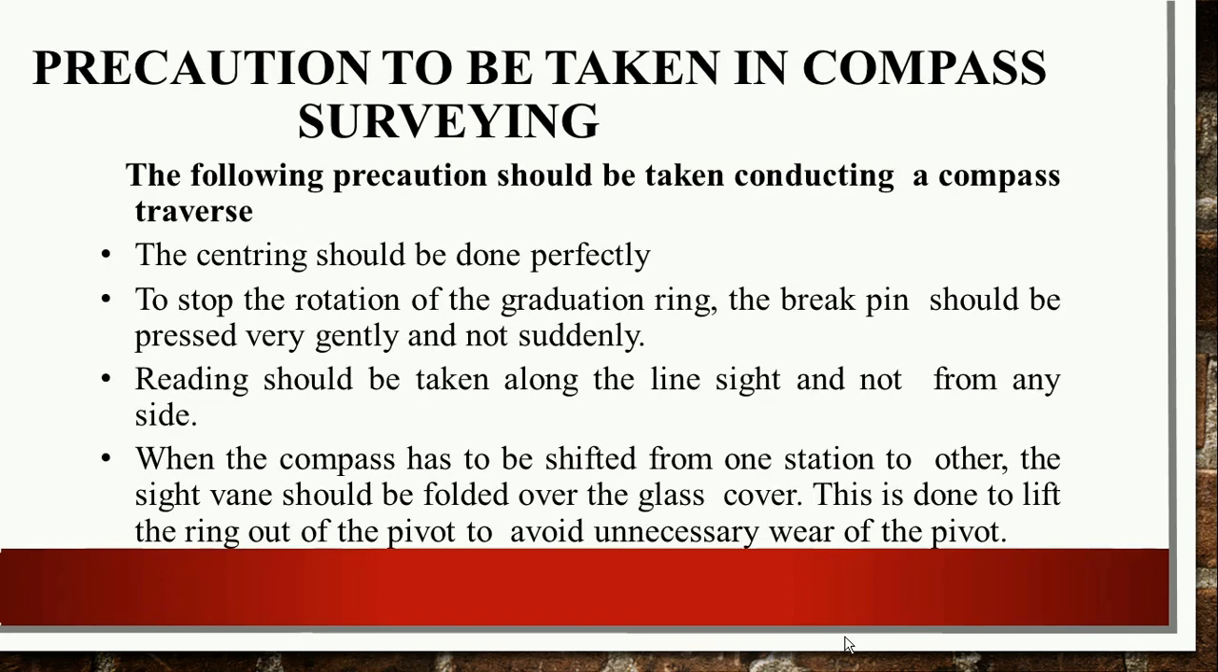Now at last, you have to take some precautions while doing the compass survey with the help of a prismatic compass or a surveyor compass. The centering should be properly done. Next, to stop the rotation of the graduation ring, you should press the brake pin very gently and not suddenly. The reading should be taken along the line of sight and not from any other side. When the compass has to be shifted from one station to another, the sight vane should be folded over the glass cover. This is done to lift the ring off the pivot to avoid unnecessary wear of the pivot.